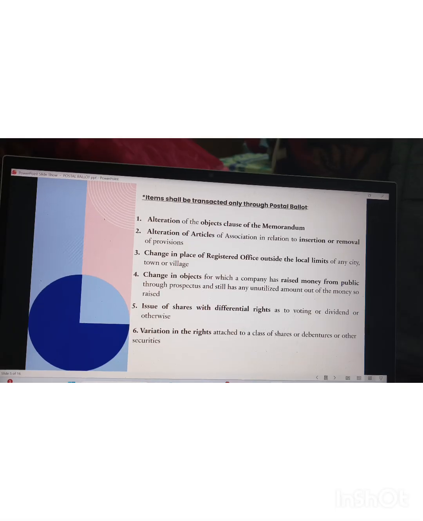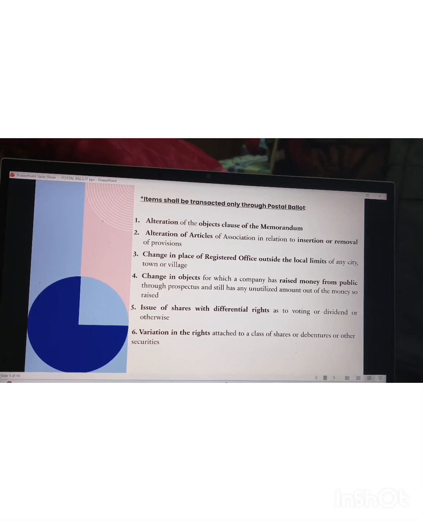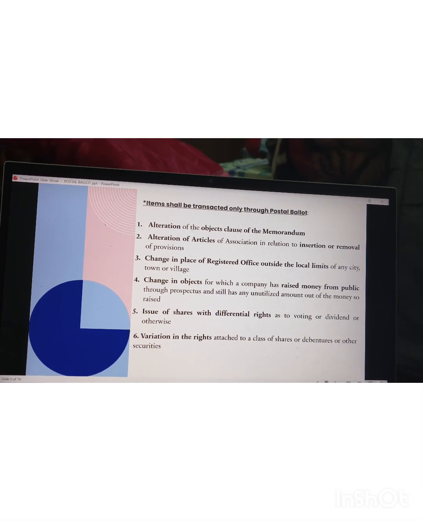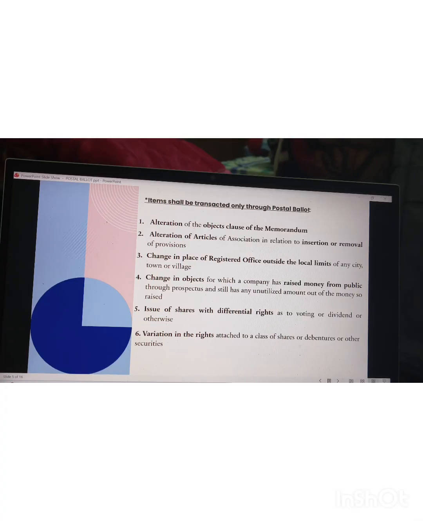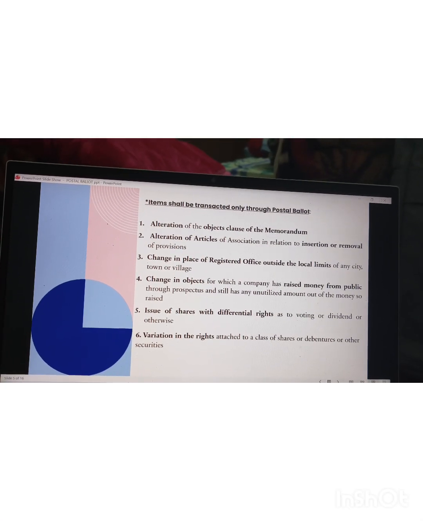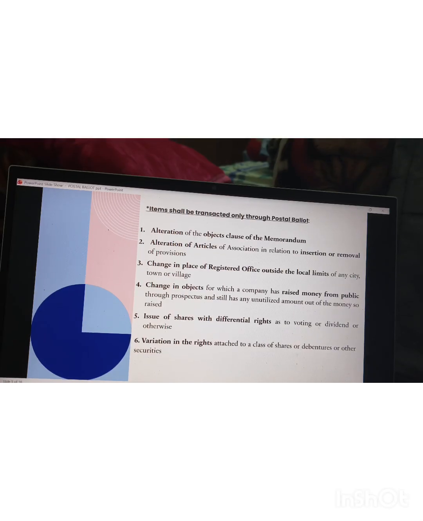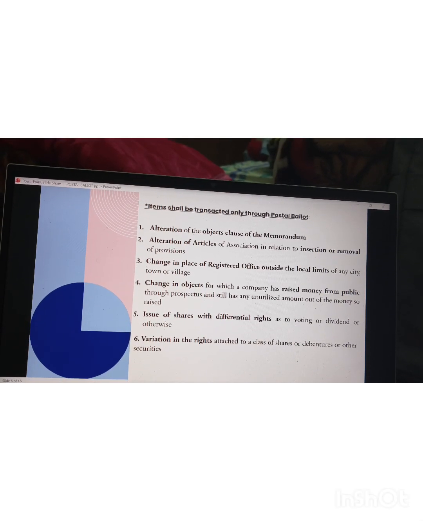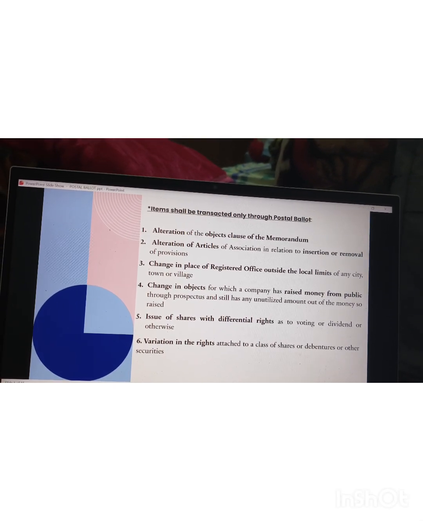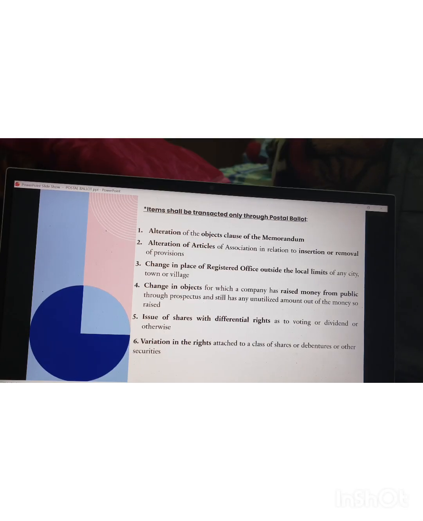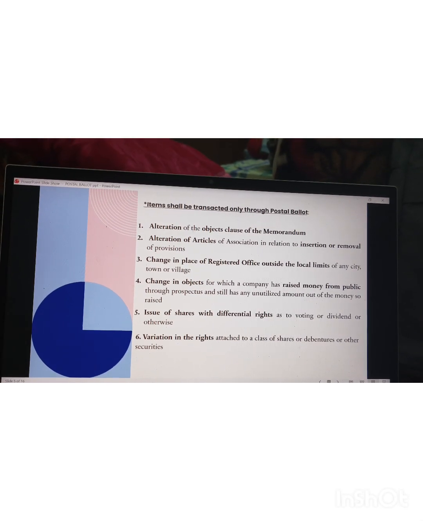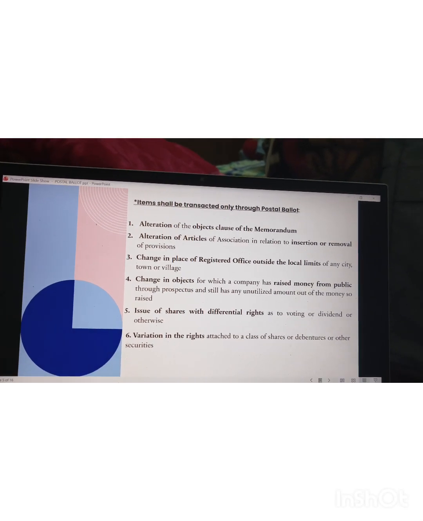The fifth one is issue of shares with differential rights as to voting or dividend. As we know, there are many shares which are issued with differential rights with respect to voting or dividend. Next, the sixth one is variation in the rights attached to a class of shares.